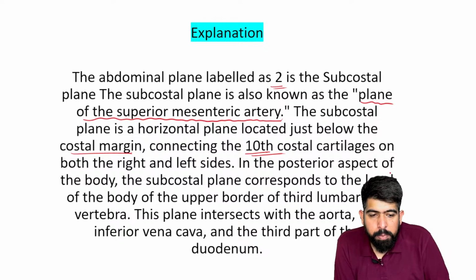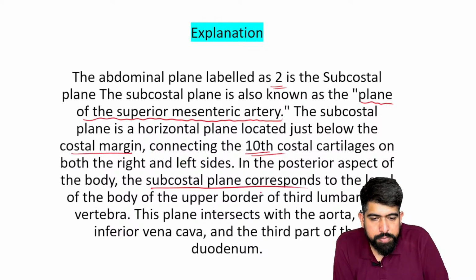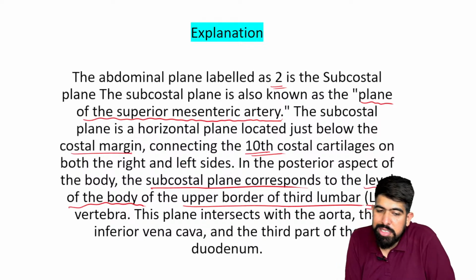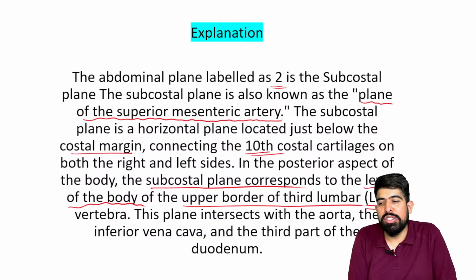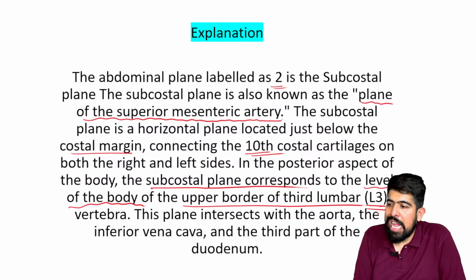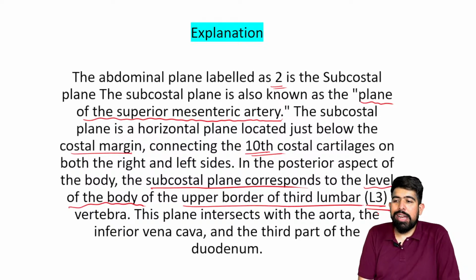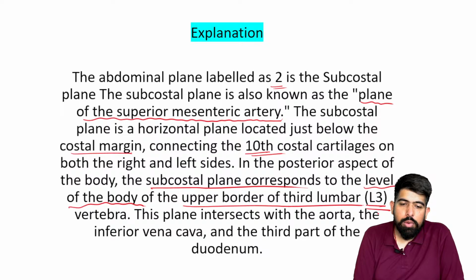And if I'm talking about the posterior aspect of the body, the subcostal plane corresponds to the level of the upper border of the third lumbar vertebra. If I'm talking about the posterior side, at which level will it be? At the level of the third lumbar vertebra, right?